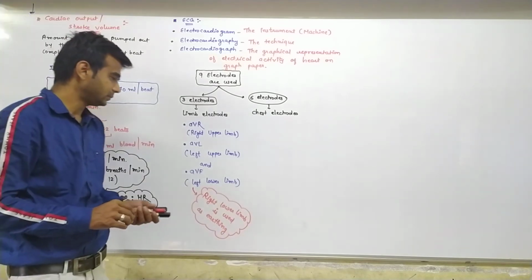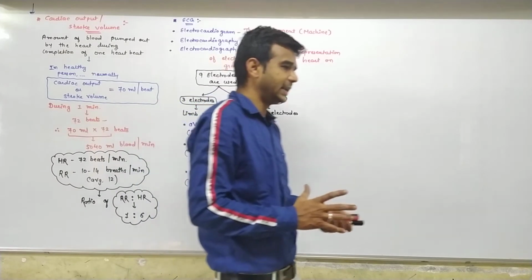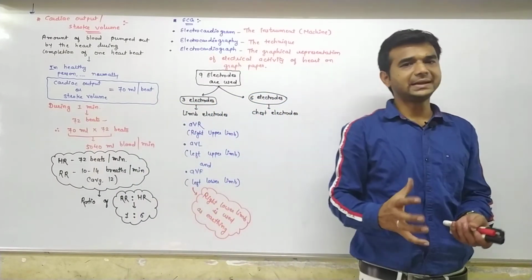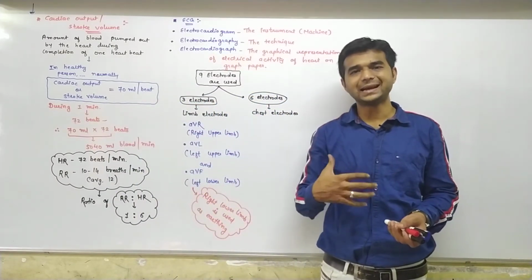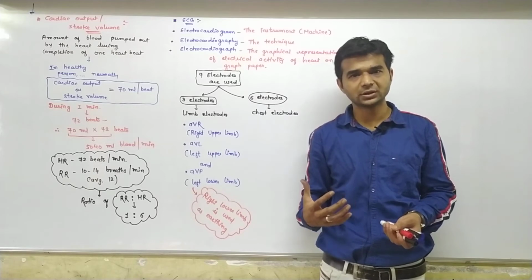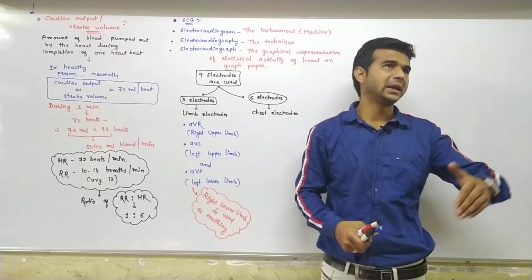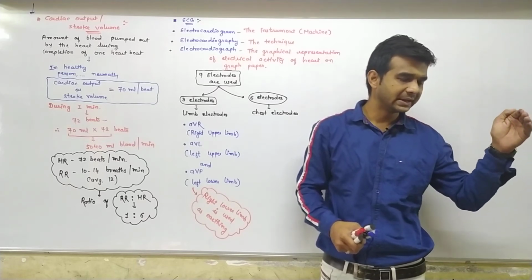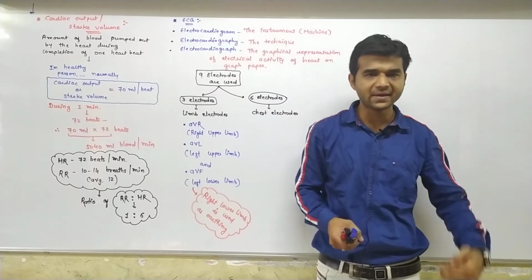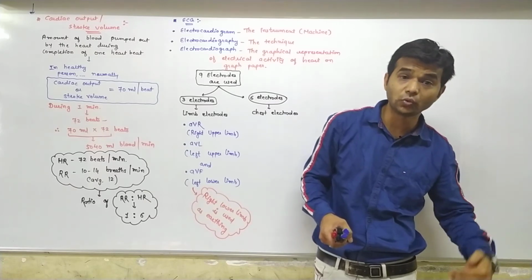Okay, so here a total of 9 electrodes are there. Out of that 9 electrodes, 3 electrodes are arm electrodes. AVR on the right upper limb, AVL on the left upper limb, and AVF on the left lower limb.